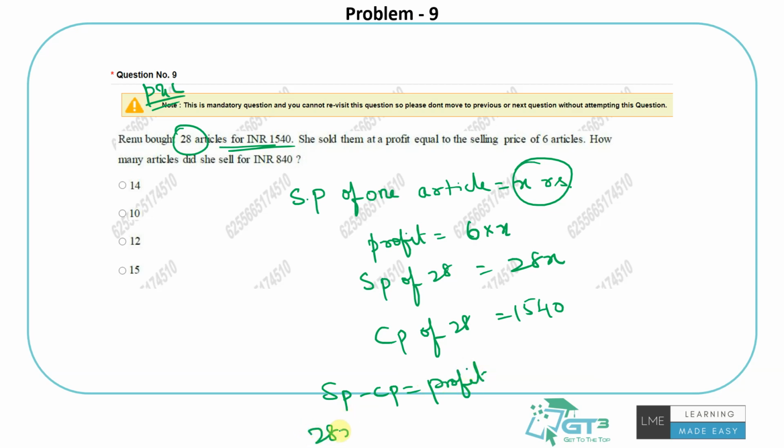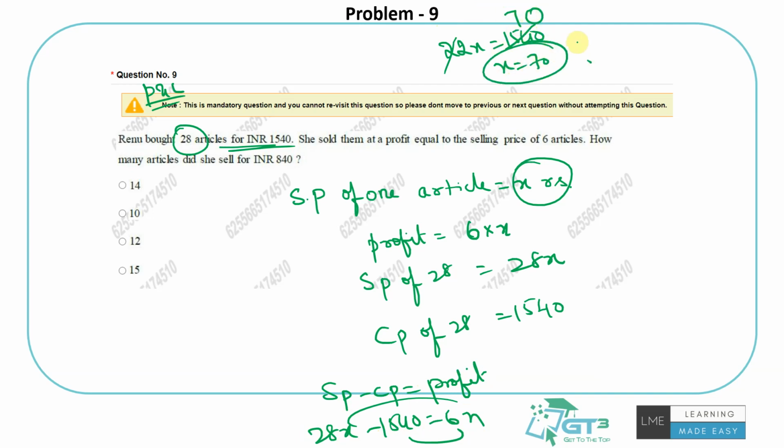So it is 28x minus 1540 is equals to 6x. Just solve this linear equation. It will be 22x is equals to 1540. 22 7s are 154. So 70, x is 70. So thus the selling price is 70 rupees. So how many articles did he sell for 840? So I just need to divide 840 by 70. It will be 12 articles. That's what the question is asking, right? How many articles did he sell for 840 rupees? Each article is sold for 70 rupees. That means he sold 12 articles for 840 rupees, right?